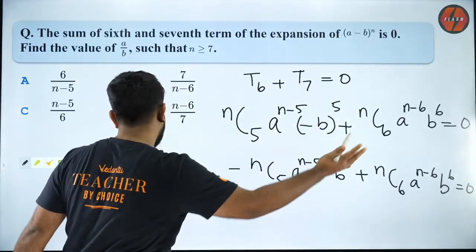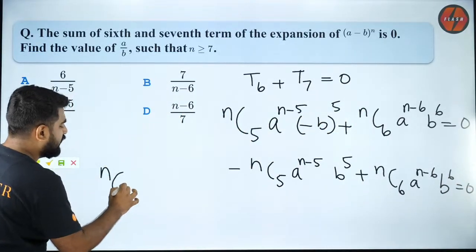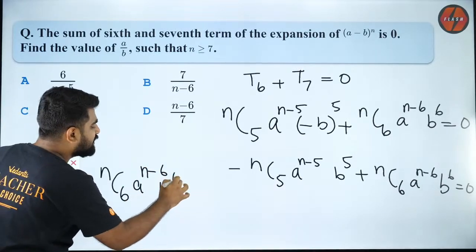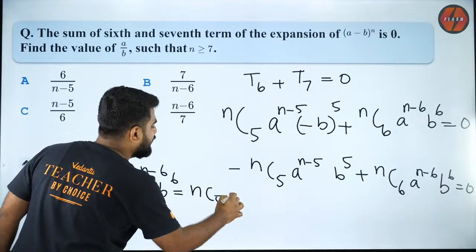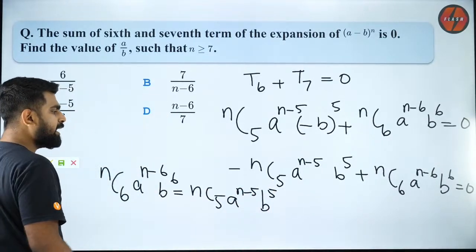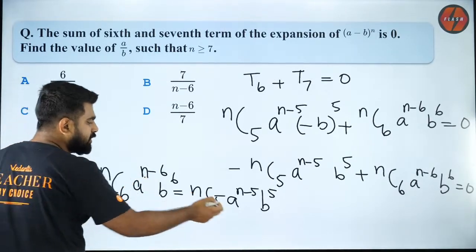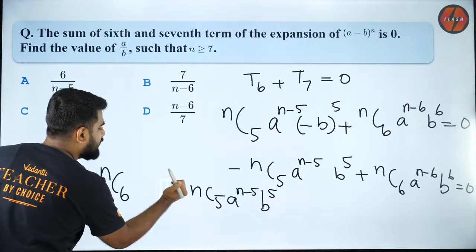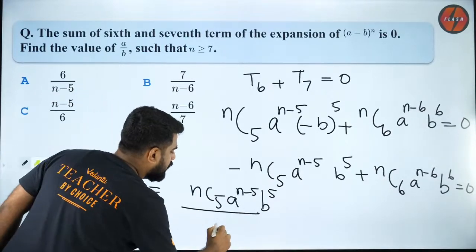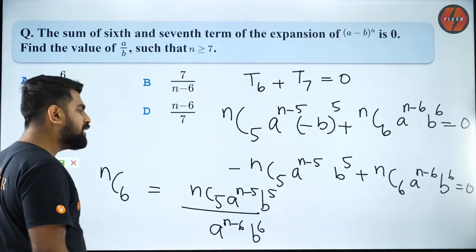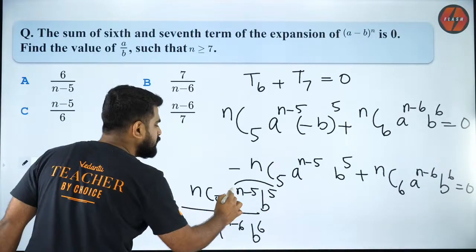Now take this term to the other side. So what do you have? NC6 A power n minus 6 B power 6 is equal to NC phi A power n minus phi B power phi. Now if I take these two terms to the other side, I will get something like this, A by B to the power n minus 6, B to the power 6. Are you all clear?